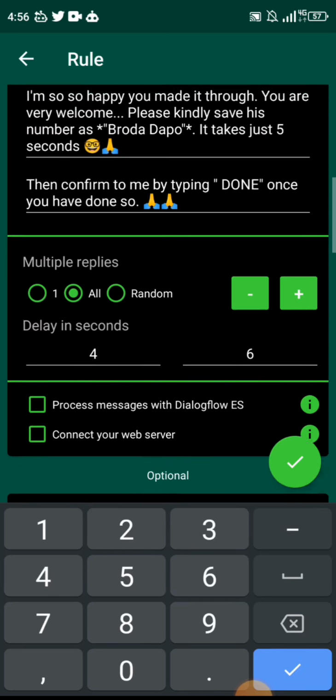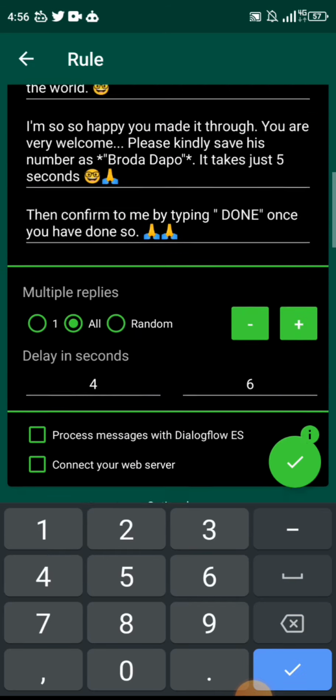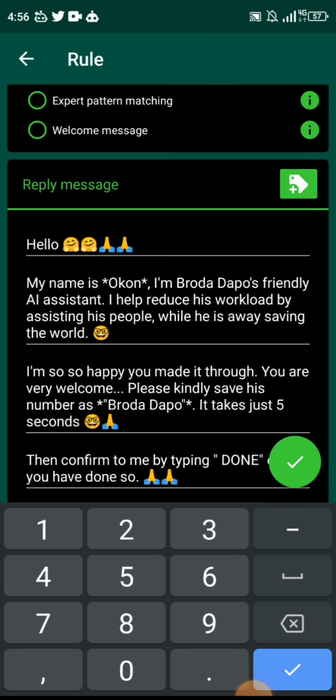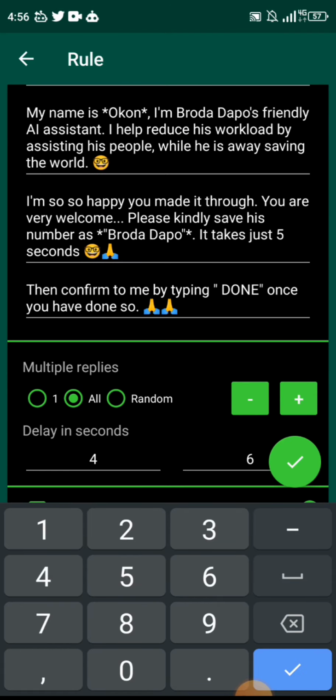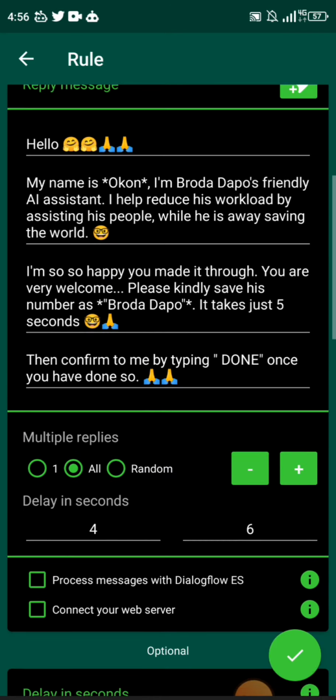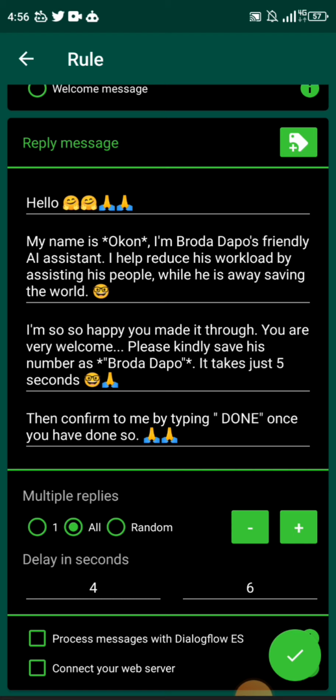By the way, let me also tell you that multiple replies is not available on the free version. The one you will get from Play Store is the free version. You can only use one reply on the free version. If you want to be able to use multiple replies like I do, invest some money like I did. At that time, the software was 9,950 naira. That would be roughly like $25, in dollars.